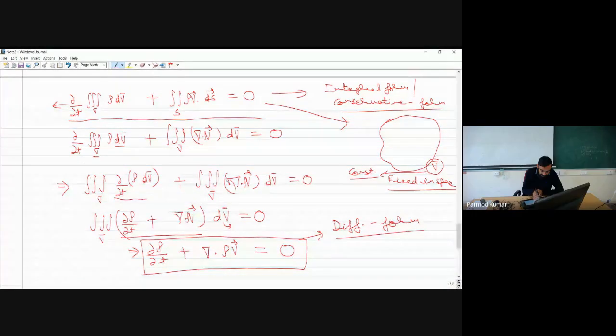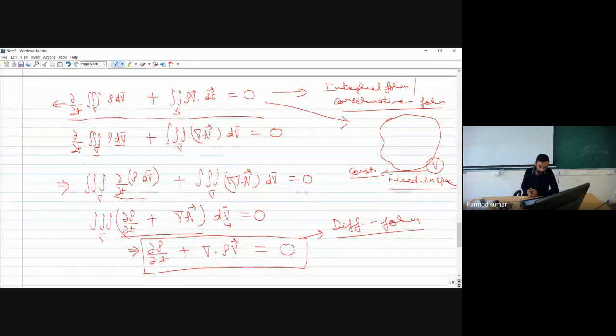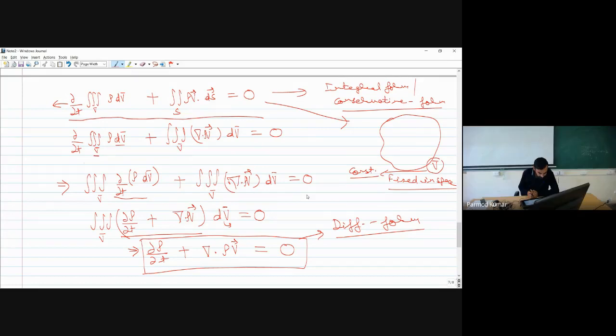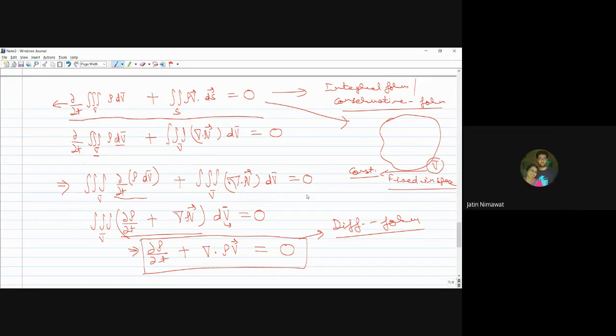So I can take both these terms common, and outside I can integrate both over the volume together. Sir, but the del rho by del t is also acting on dv in the first term.